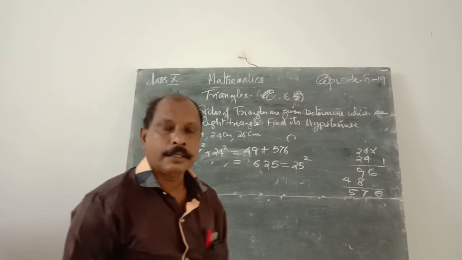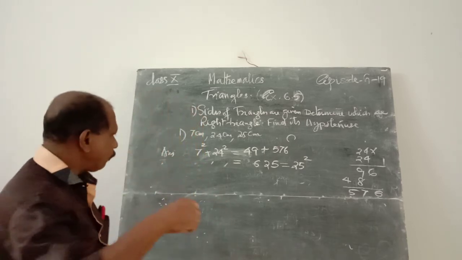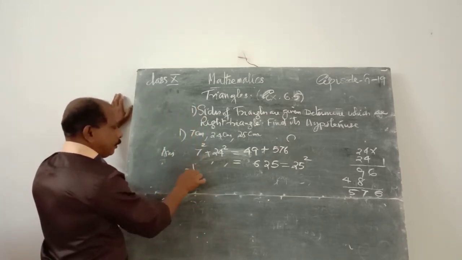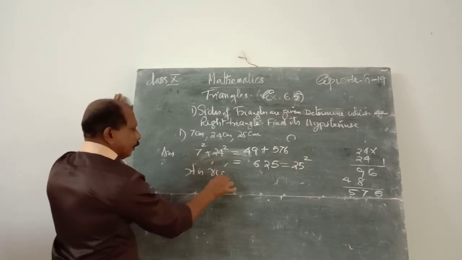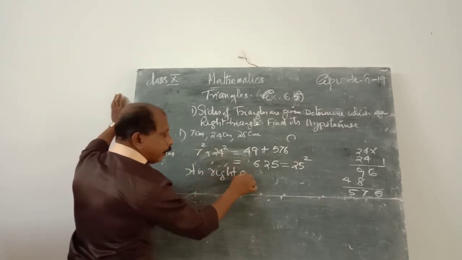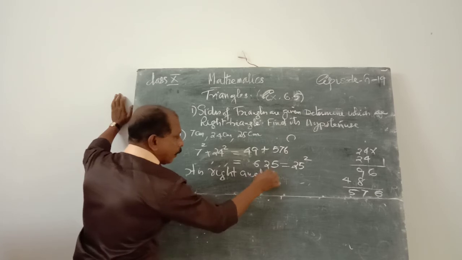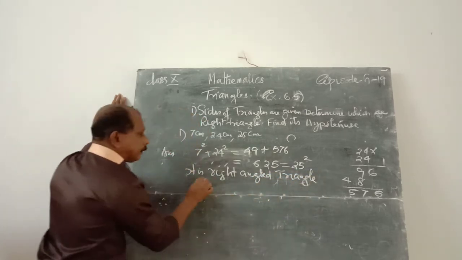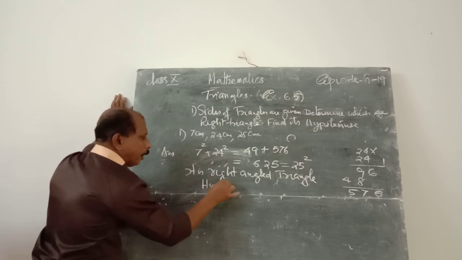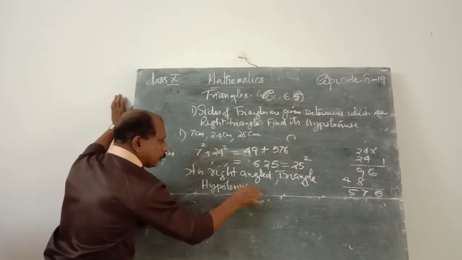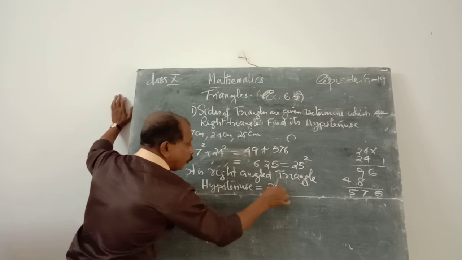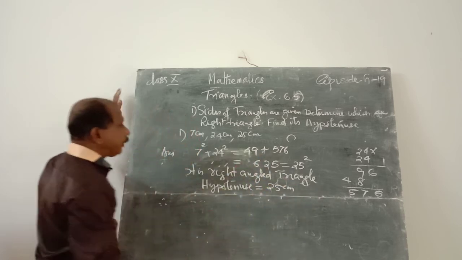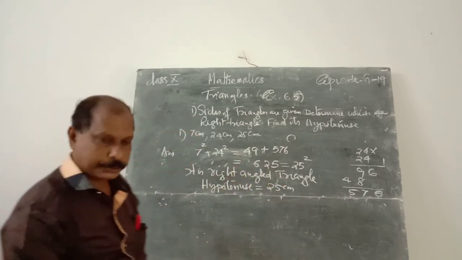is always a right angle triangle. Therefore, it is a right angled triangle. And what is the hypotenuse? Hypotenuse is equal to 25 centimeter. That is the answer of the first question. Clear?